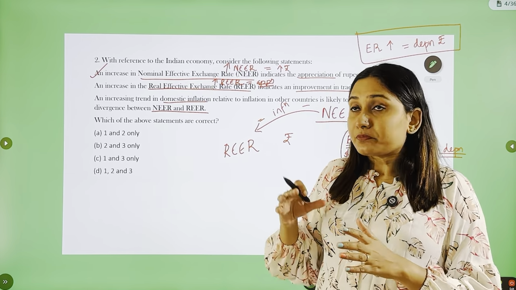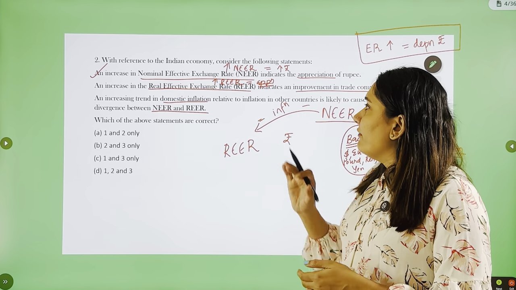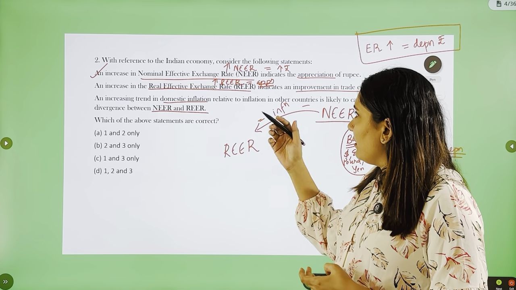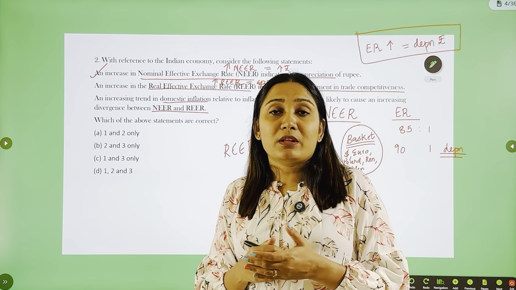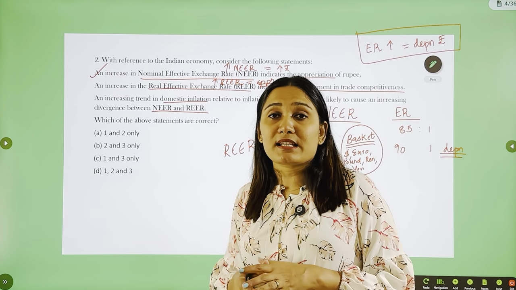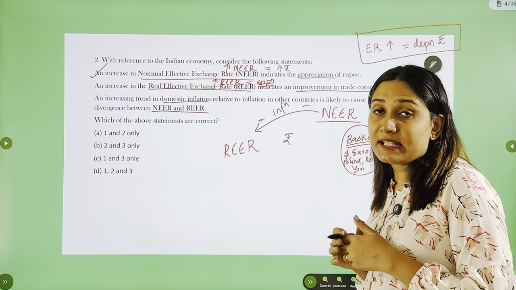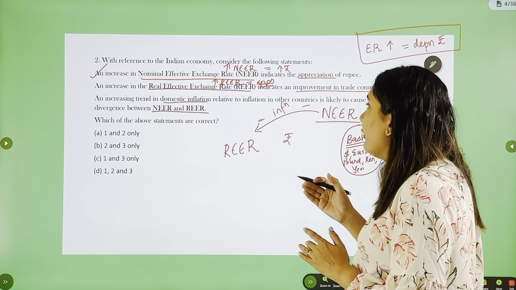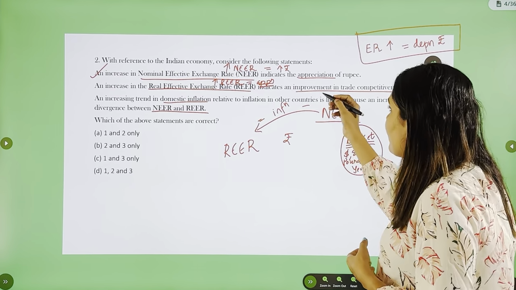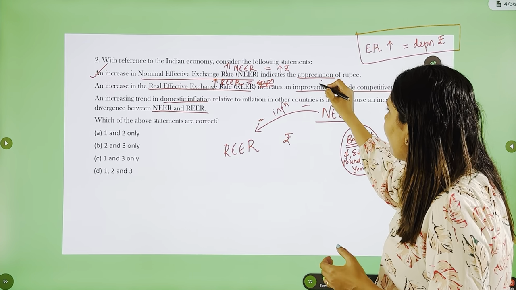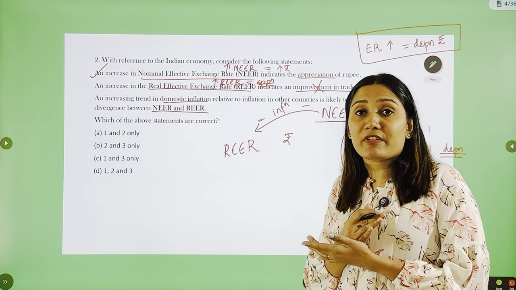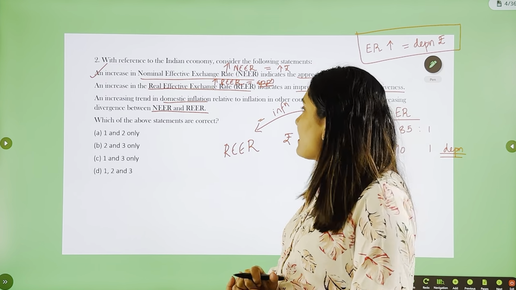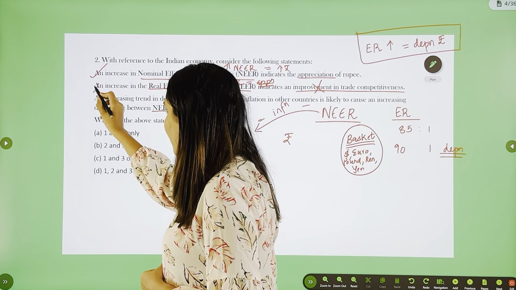Now to understand the statement, when there is an appreciation of a local currency, it means that the value or the price of such commodities in the international market is high and there will be less demand for such commodities and therefore less trade competitiveness. So it does not indicate an improvement in trade competitiveness, whereas it will reduce the trade competitiveness of our commodities in the international market. So the statement is wrong.